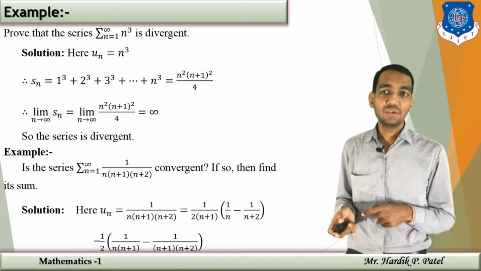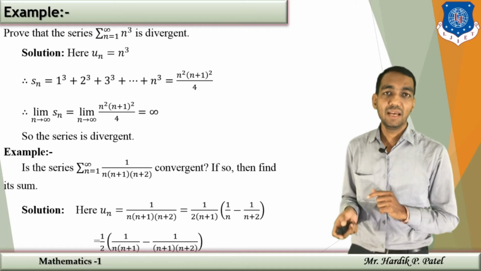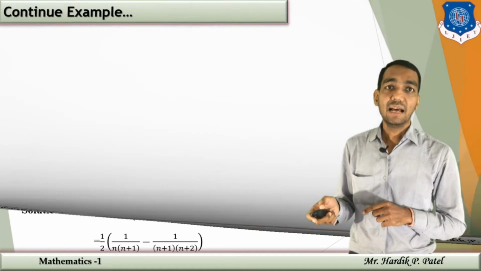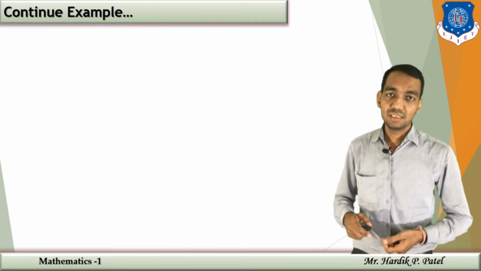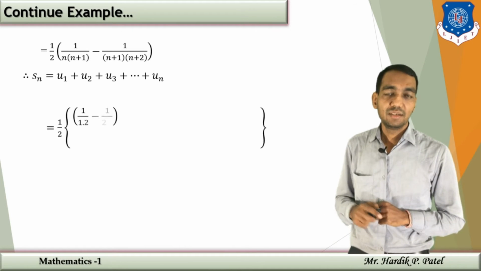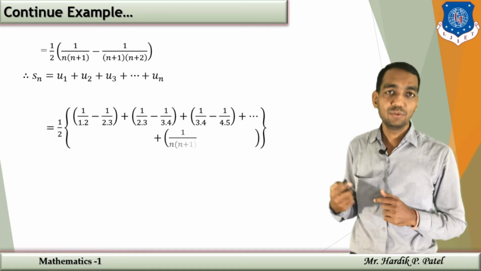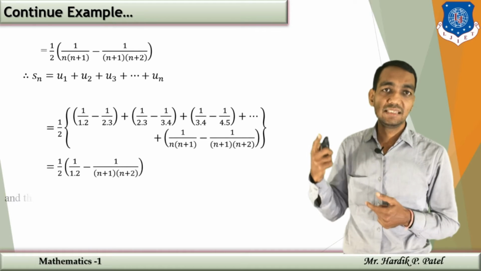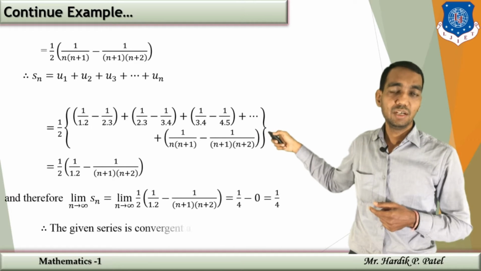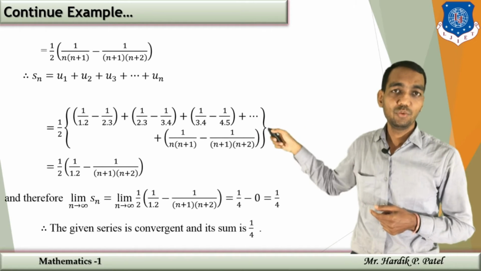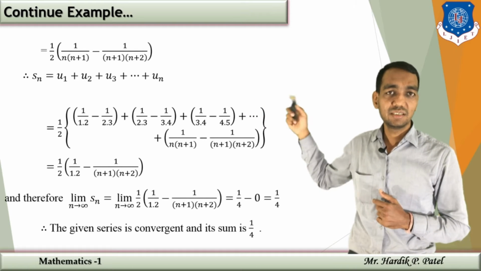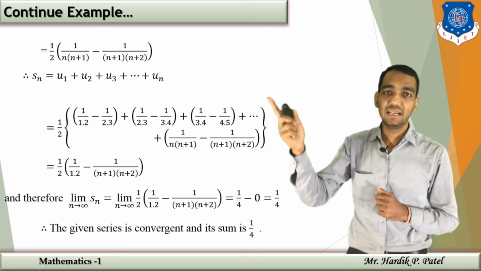Now that will give you un is equal to 1 upon 2 in the bracket 1 upon n into n plus 1 minus 1 upon n plus 1 into n plus 2. Once you have un, we move on to the partial sum. Partial sum Sn will be nothing but u1 plus u2 plus u3 up to un. Now put n is equal to 1, n is equal to 2, n is equal to 3. Putting values, that will give you Sn is equal to, and 1 by 2 we are going to common out, 1 by 2 into 1 upon 1 into 2 minus 1 upon 2 into 3 plus 1 upon 2 into 3 minus 1 upon 3 into 4 and so on. Here again minus and plus terms will be cancelled out, and you only get the first and the last term.